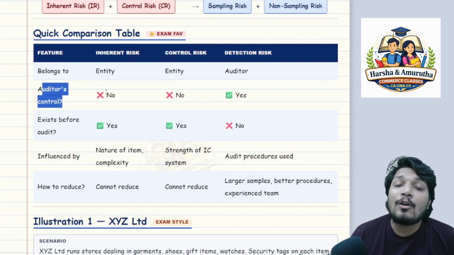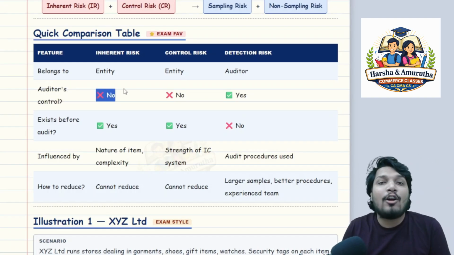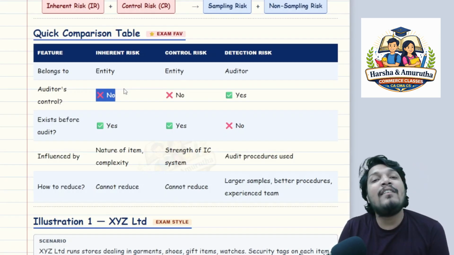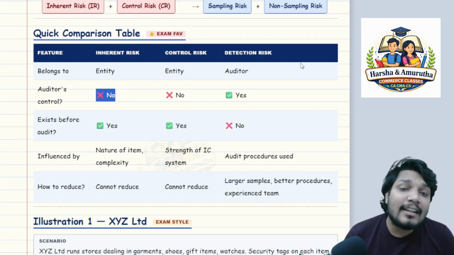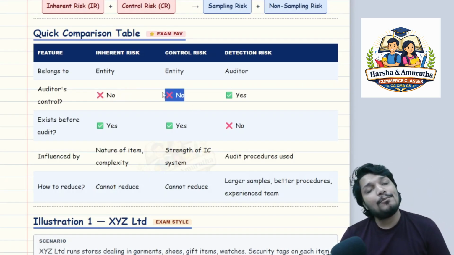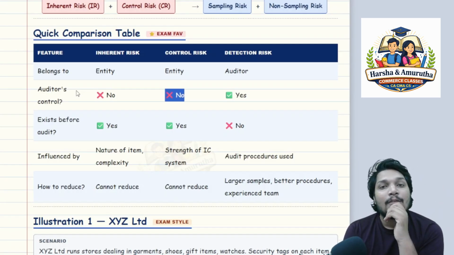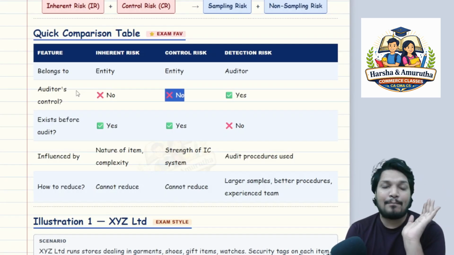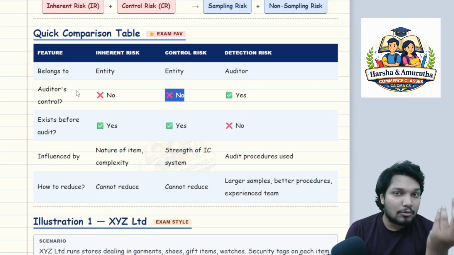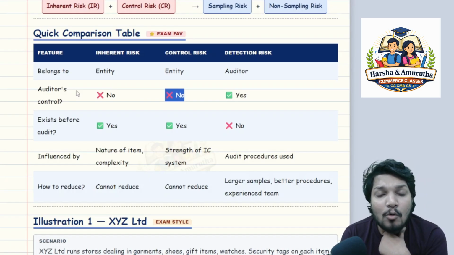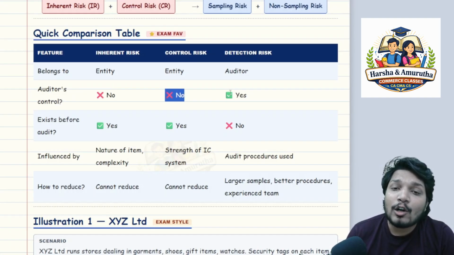Okay, does the auditor have control over inherent risk? Absolutely no, because it exists from the beginning of the audit. It exists in the company potentially. Even before the audit started, the risk is existing. So the auditor has no control. Does he have control on the control risk? No, absolutely. We discussed the narrative of the security guard who went for lunch and thereafter took a nap, and he came after 4 hours. So does the auditor have any control over such control lapses? Absolutely not.